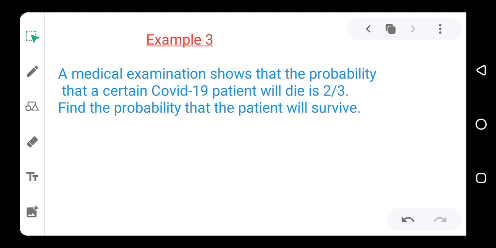Example 2. Now, if you have this example, a medical examination shows that the probability that a certain COVID-19 patient will die is 2 over 3. Find the probability that the patient will survive. We are given the probability that somebody will die as 2 over 3. And we are asked for the probability that the person will not die.